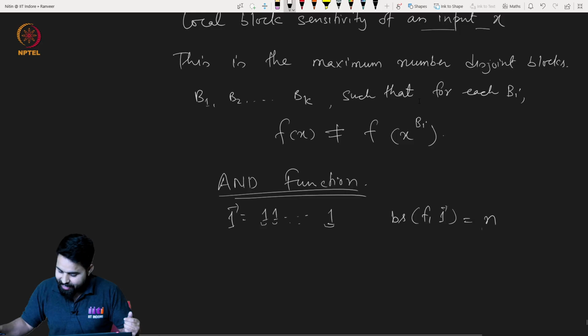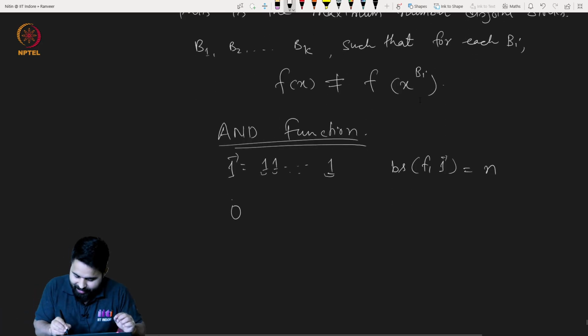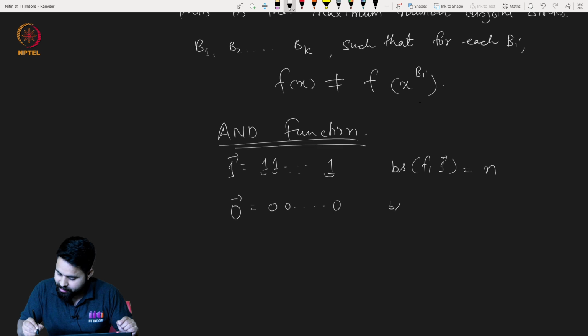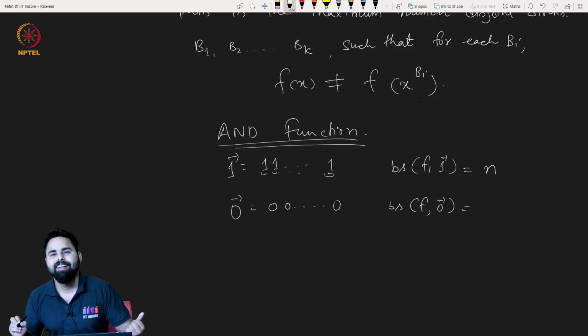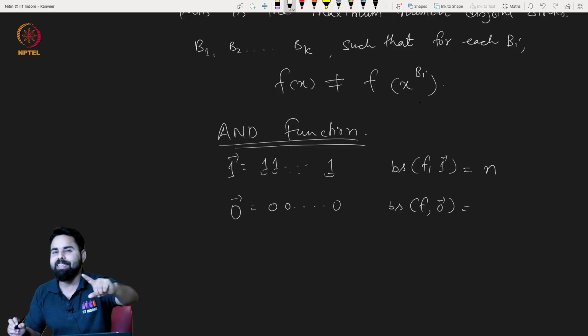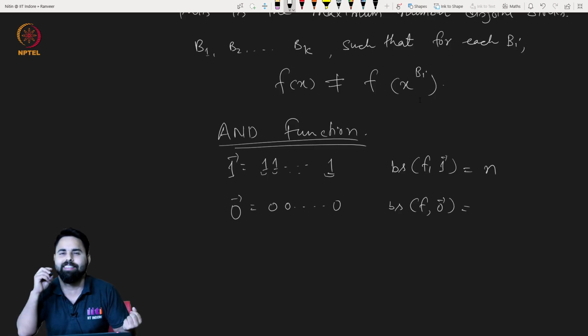Now what about this vector or string? What will be the local block sensitivity of the 0 vector? Remember, we have seen that the local sensitivity is 0, but what about the local block sensitivity?